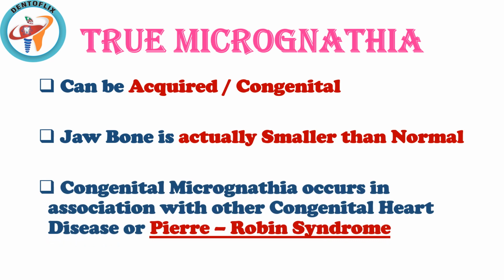Congenital micrognathia occurs in association with other congenital heart disease or Pierre Robin syndrome. It's an important MCQ question. Do note down. Question can be asked as which syndrome occurs in association with the congenital micrognathia? The answer is Pierre Robin syndrome.